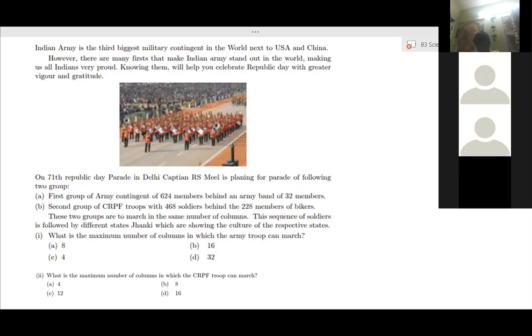HCF you have to calculate. What is the maximum number of columns in which the army troop can march? The same number of people has to be divided in proper order. It's 12. So the first one is the HCF of those army people, that is 16. And for CRPF troops, HCF again for the second question.